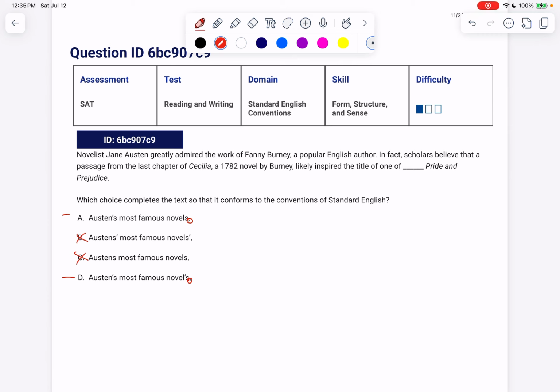Commas only go between weak connections, not strongly connected things. And if something possesses something else, that's a strong connection. But the novels don't possess Pride and Prejudice. It's not the Pride and Prejudice of the novels. So, one of her novels. Again, this would be one of her novel, singular possessive. So again, that's why we don't want D and do want A.